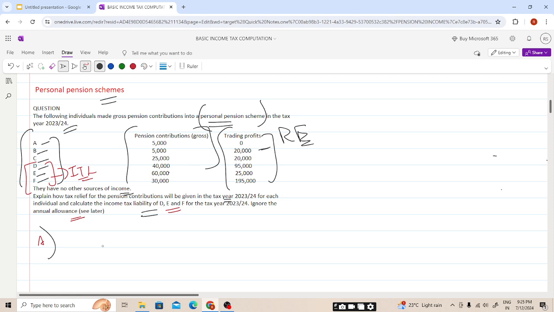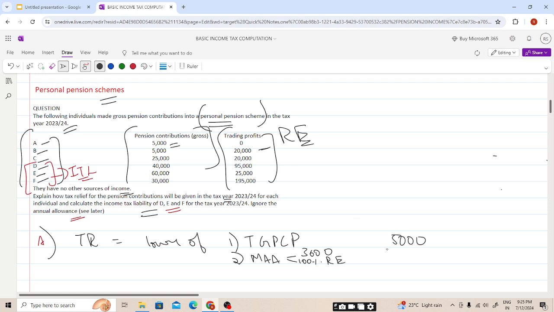So tax relief will be on the lower of 1 and 2. One is the total gross pension contribution paid, two is the maximum annual amount. So this is the maximum annual amount on which the tax relief will be available, and further we'll be calculating the relief. So the maximum annual amount is the higher of two things: 3,600, or 100% of relevant earning, students. So in case of A, for A individual, it will be 5,000. Here it is given, students, 3,600 or higher, that is 100% of relevant earning.